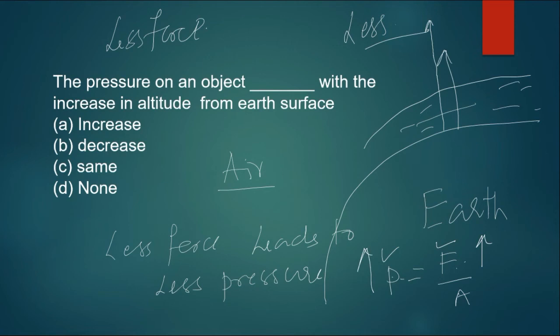And in this case, force will decrease here because air amount is less. So the pressure on an object with the increase in altitude from the Earth's surface decreases. That is the answer.